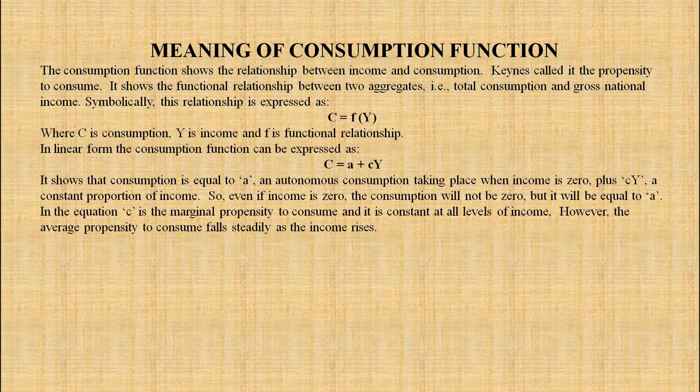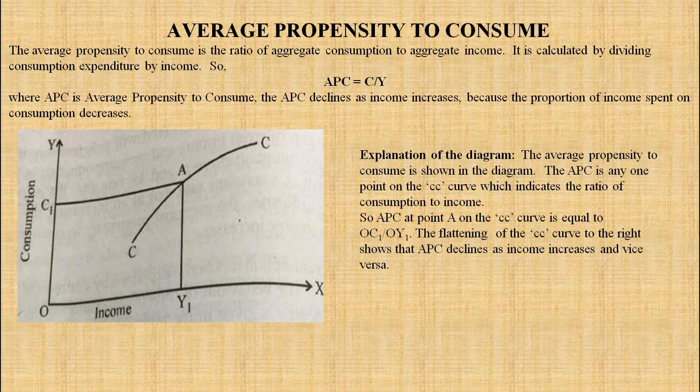In the equation, c is the marginal propensity to consume, and it is constant at all levels of income. However, the average propensity to consume falls steadily as the income rises. So we have to understand how it happens. In the next slide, I will tell you how it happens.